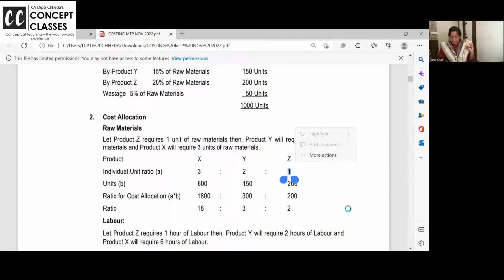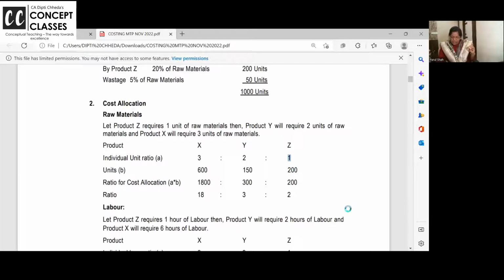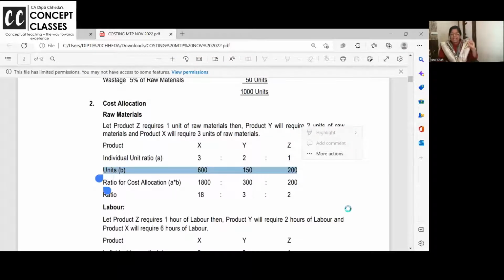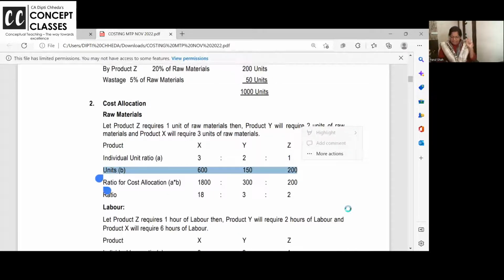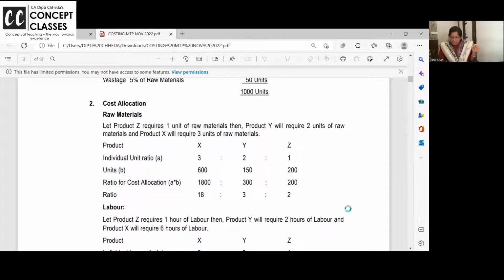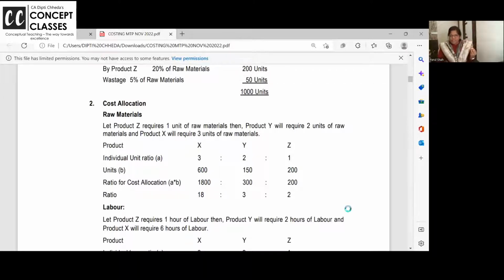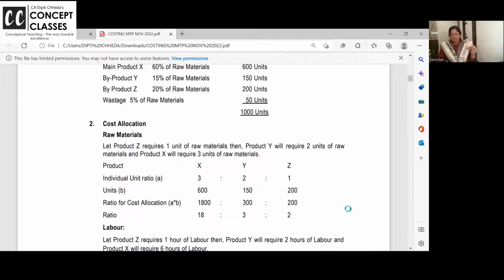Clear or not? So, if you make 600 units of X and per unit needs 3 units, you need 1800 units here for raw material. 150 units of Y you want to make, and per unit needs 2 kg, so you need 300 kgs here. In this ratio, you will allocate the raw material. It's a beautiful concept. I am telling you the same concept can be asked to you in cost sheet also.